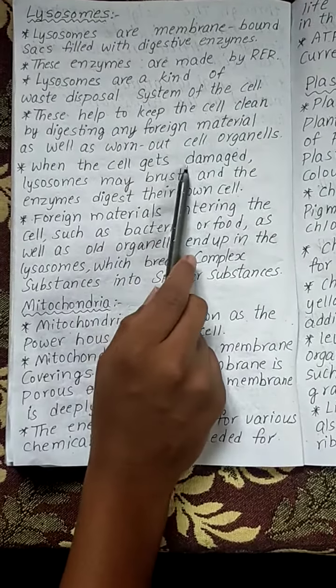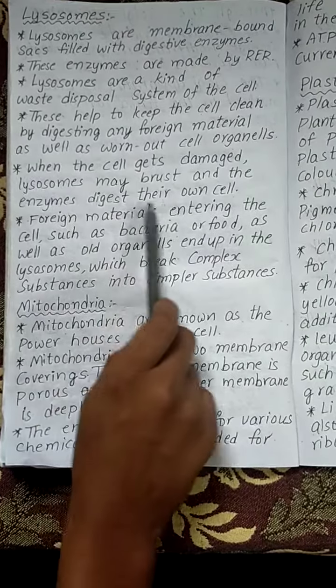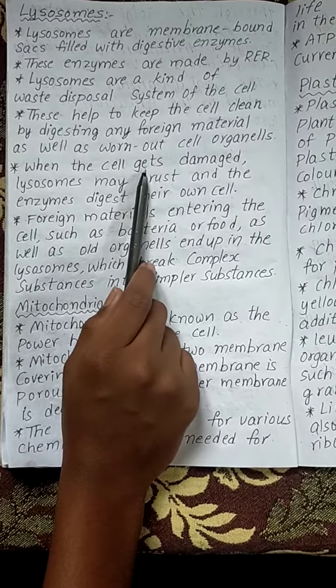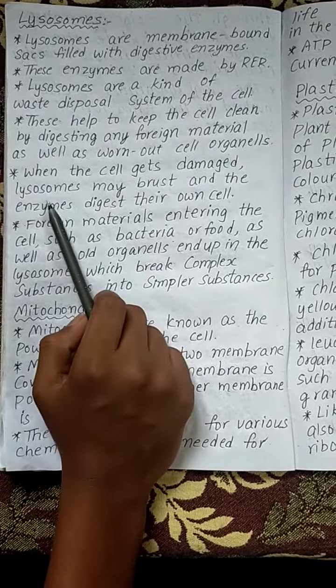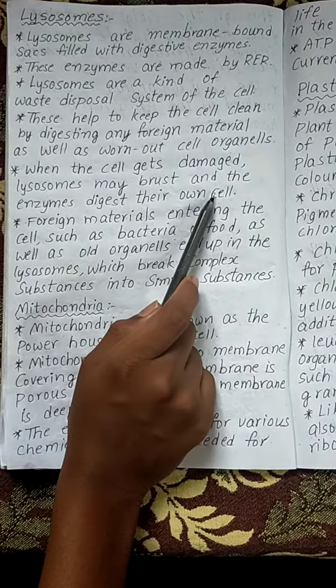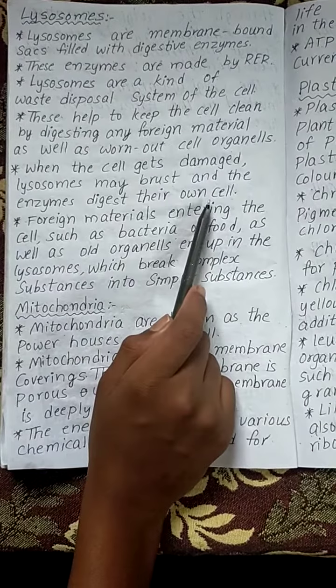When the cell gets damaged, lysosomes may burst and the enzymes digest their own cell. That means if any cell gets damaged, the lysosomes burst and the enzymes digest their own cell. The enzymes only digest within that one cell.